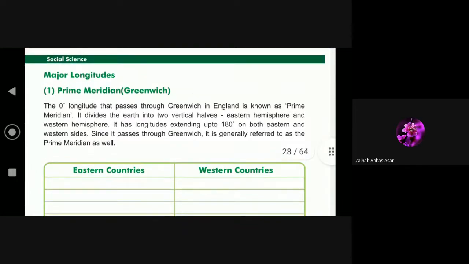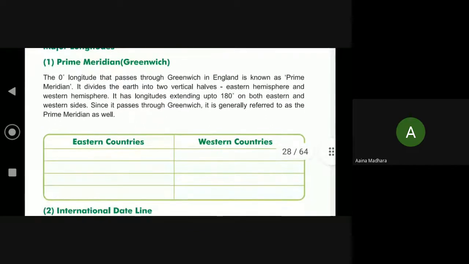What is prime meridian? Prime meridian is what, beta? It is a 0 degree longitude which divides the earth into two equal hemispheres. Which are those? Eastern hemisphere and western hemisphere. Exactly. Very good.